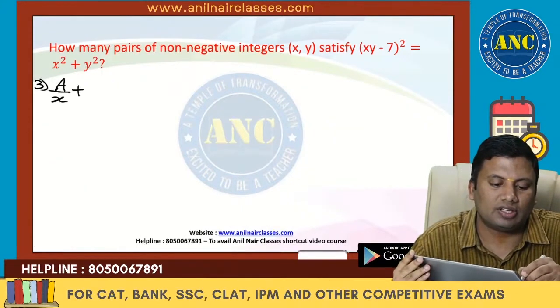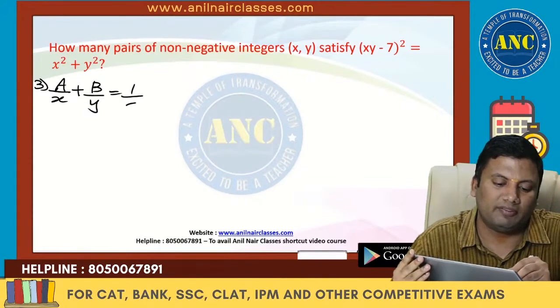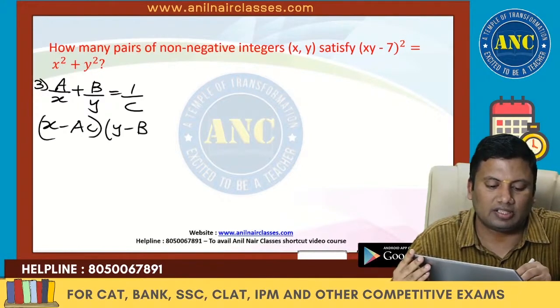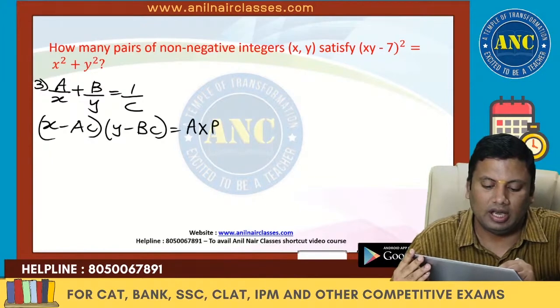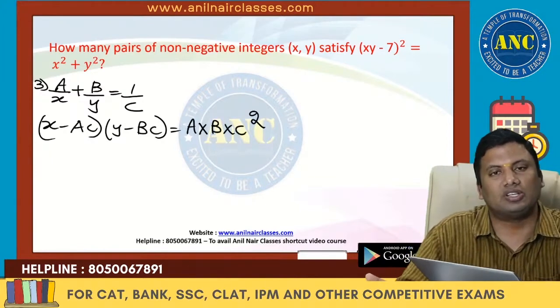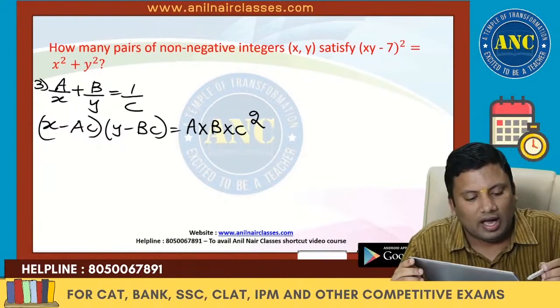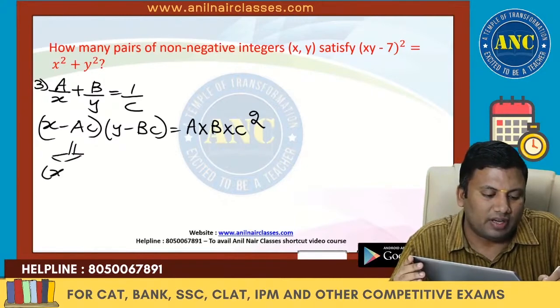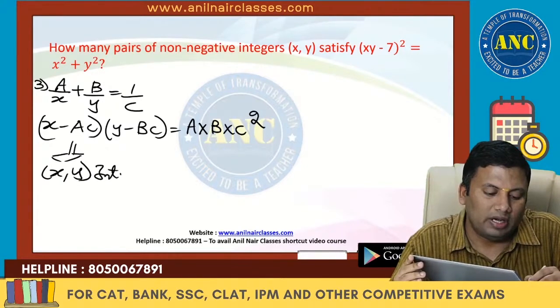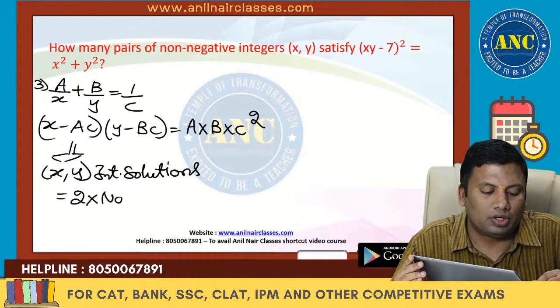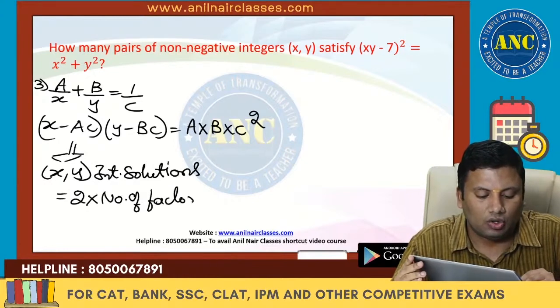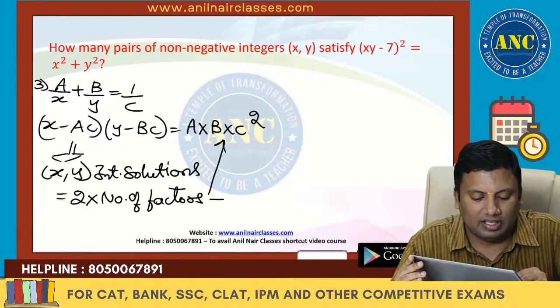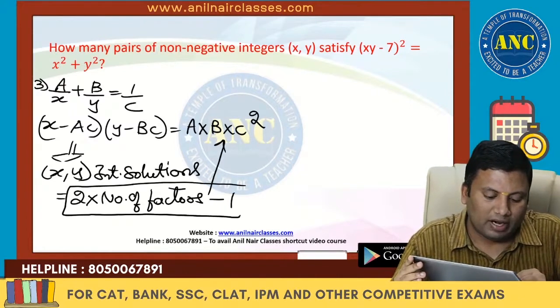Third key point: if the equation is of the form a by x plus b by y equivalent to 1 by c, directly write the equation as x minus ac into y minus bc equivalent to a into b into c square. Answer is a into b into c square. How many integral solutions for this equation? Answer is nothing but 2 into the number of factors of this number, minus 1.